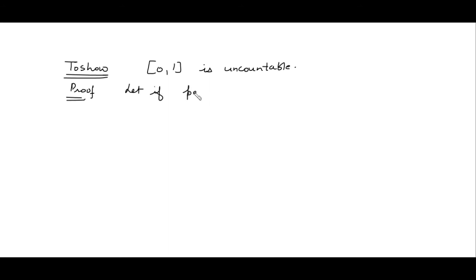Now the next is to show that the closed interval 0 1 is uncountable. Now why is this set uncountable? We can prove it by contradiction. Let, if possible, this set be countable.